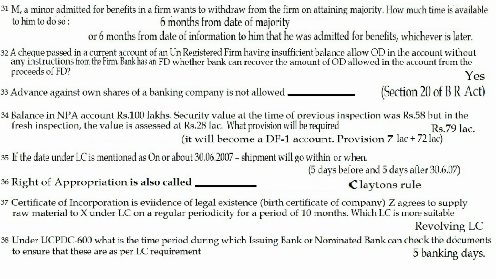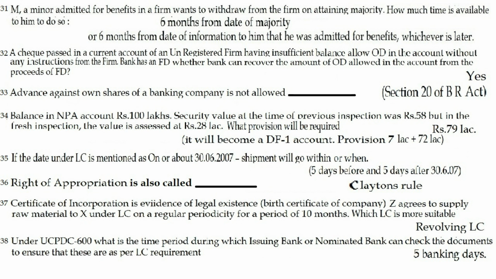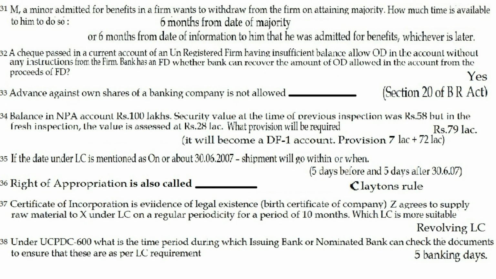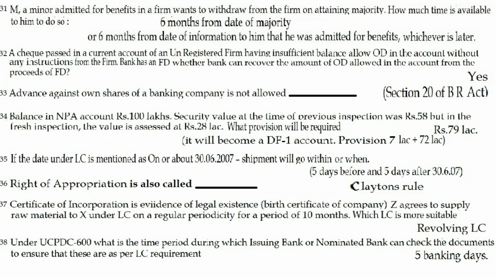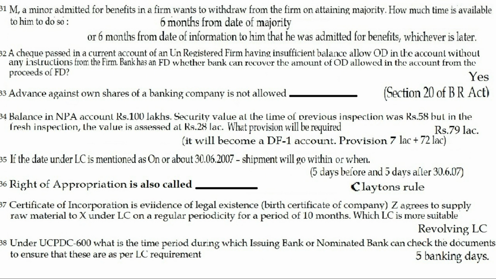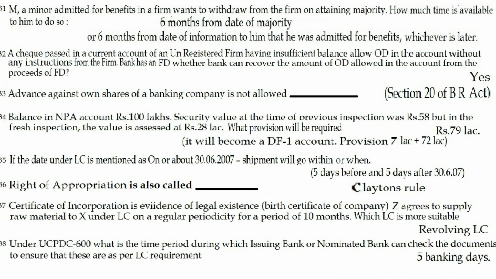Question 31. A minor admitted for benefits in a firm wants to withdraw from the firm on attaining majority. How much time is available to him to do so? The answer is 6 months from the date of majority or 6 months from the date of information to him that he was admitted for benefits, whichever is later.